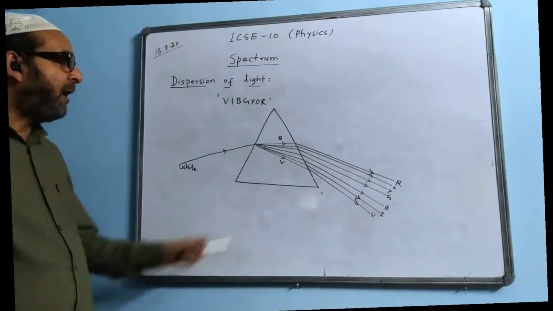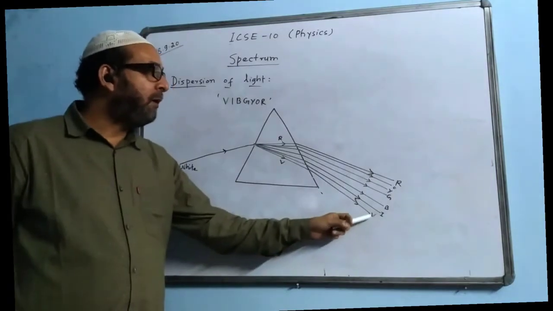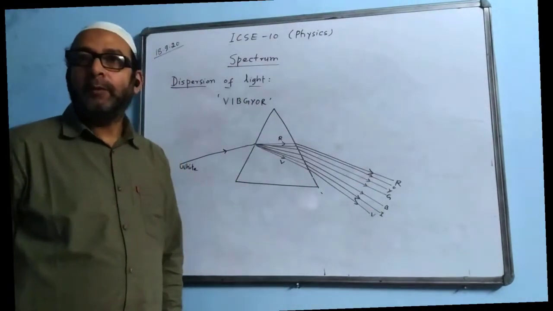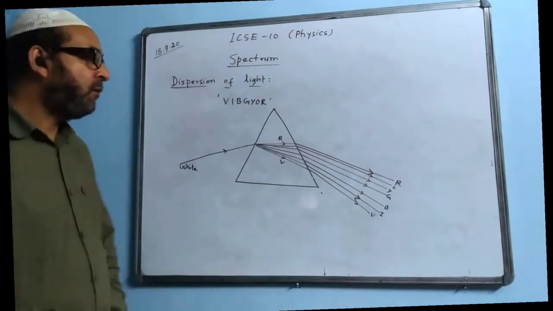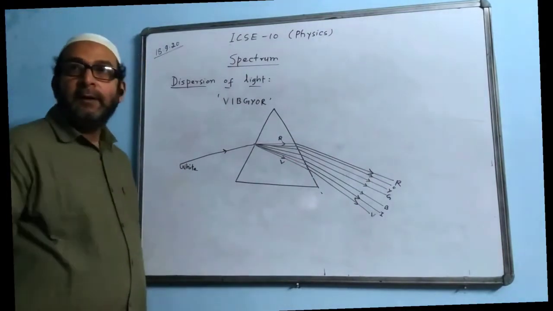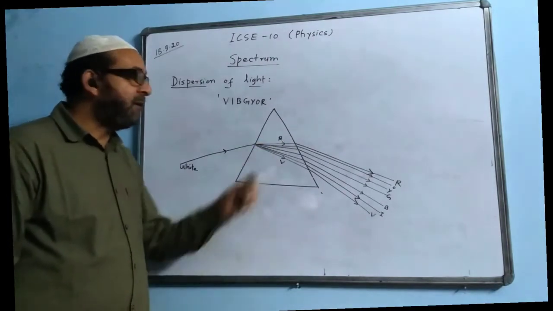One thing you will see now: the violet color is obtained at the bottom and the red color is obtained on top. Which color deviates the most, or bends the most? The answer is violet. Which color bends the least? We say red.